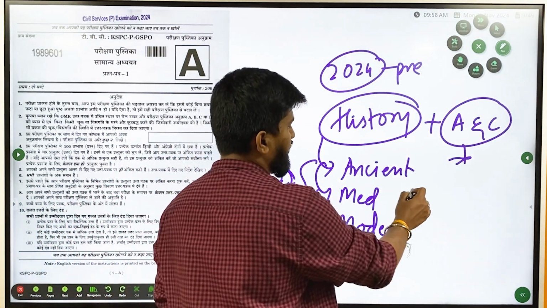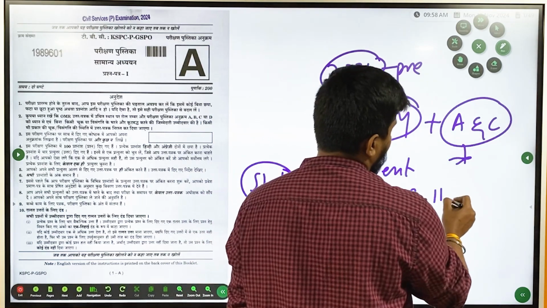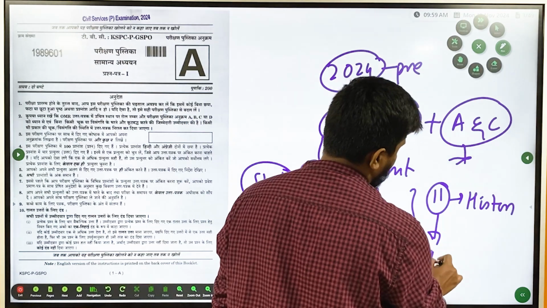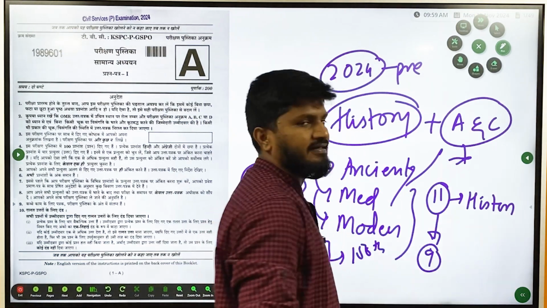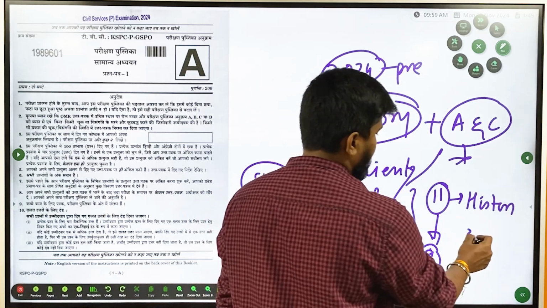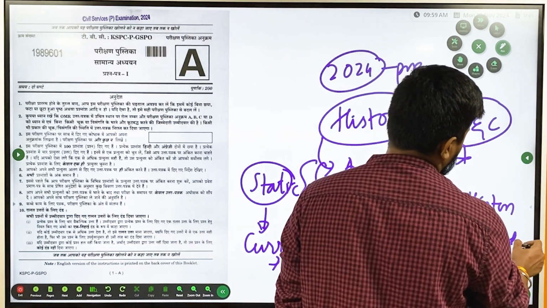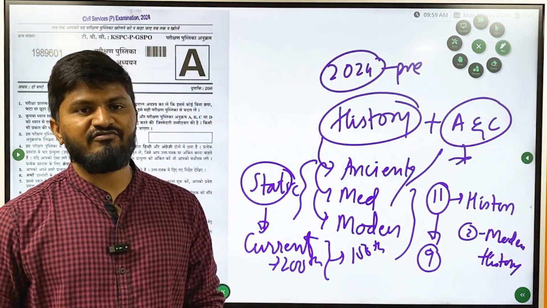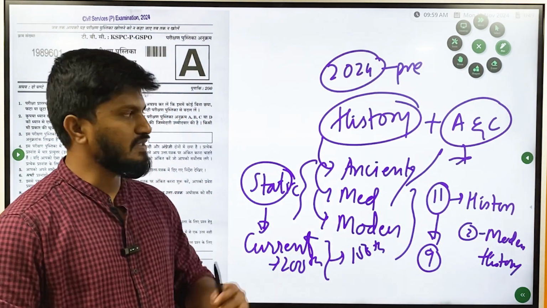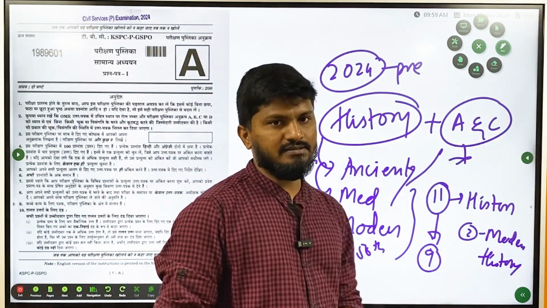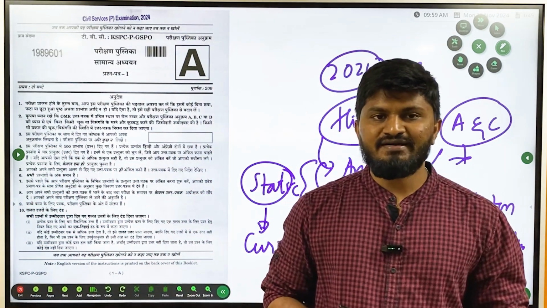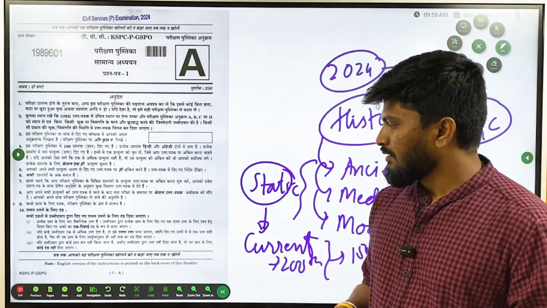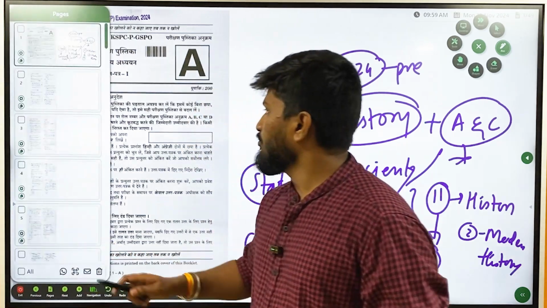In 2023, after analysis, there were a total of 11 questions in history. Of these 11, 9 questions were from ancient, medieval and art and culture, and only 2 questions were from modern history. So the emphasis was more on ancient and medieval history as well as art and culture, mostly dominated by art and culture. In today's session, we'll try to understand how difficult the questions were and how you could have tackled them easily. Without any ado, we'll move on to the questions.